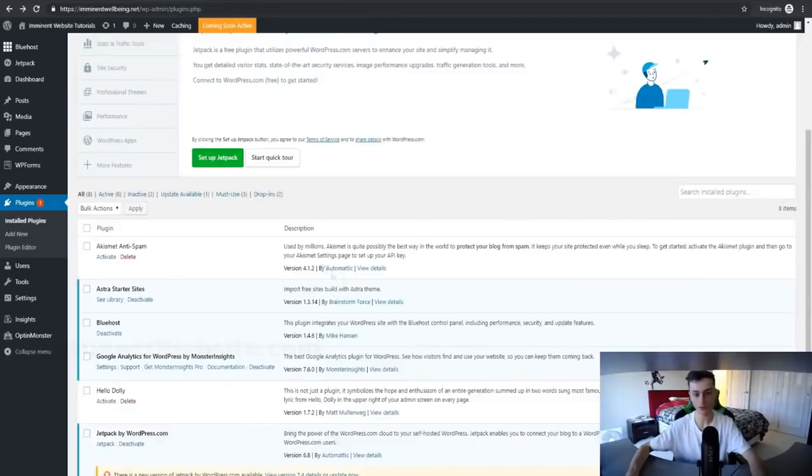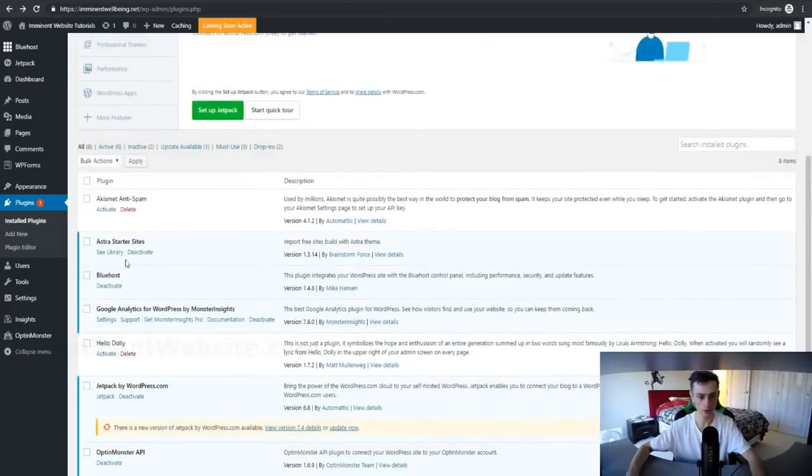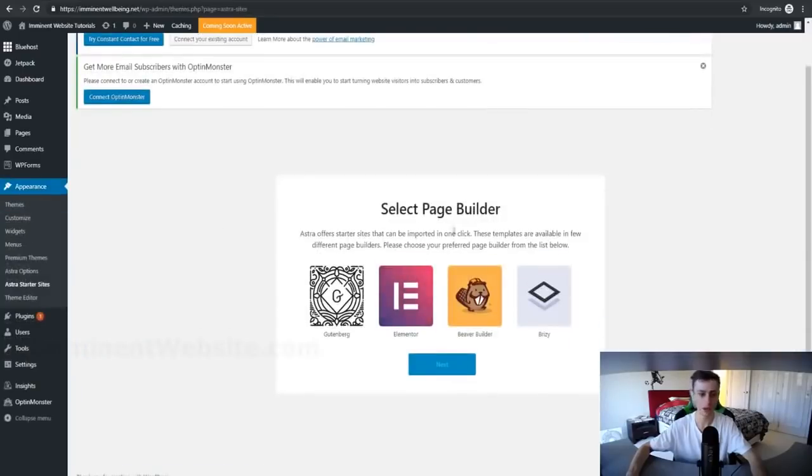Alright, perfect. So now that Astra Starter sites is installed, you can either go over here to the plugins and hover over it, or you can just go inside of plugins and click on the library for Astra Starter sites right here. So click on the library, and then you'll be given the option where you can actually select a page builder. Now I'd recommend you go with Elementor and click on the next option.